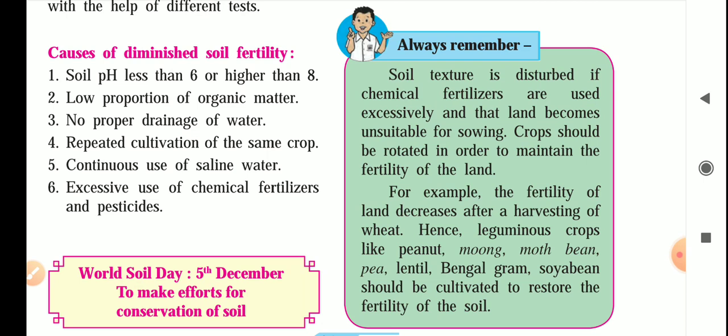Today we'll be discussing causes of diminished soil fertility. First cause is soil pH less than 6 or higher than 8. What is soil pH? Soil pH is nothing but the measure of acidity of soil. Soil pH should be between 6 and 8.